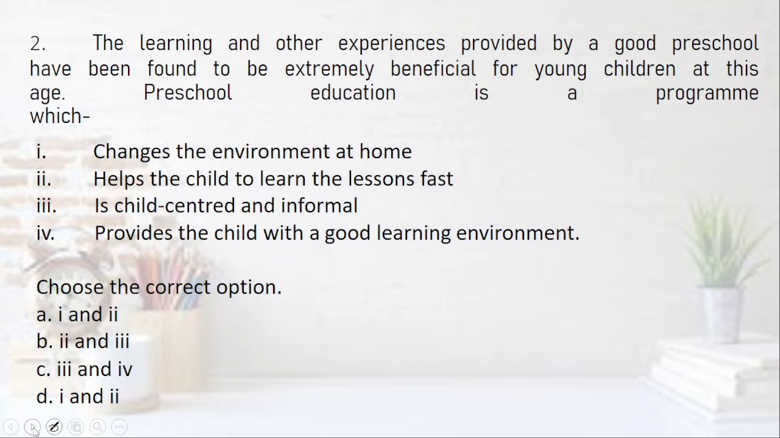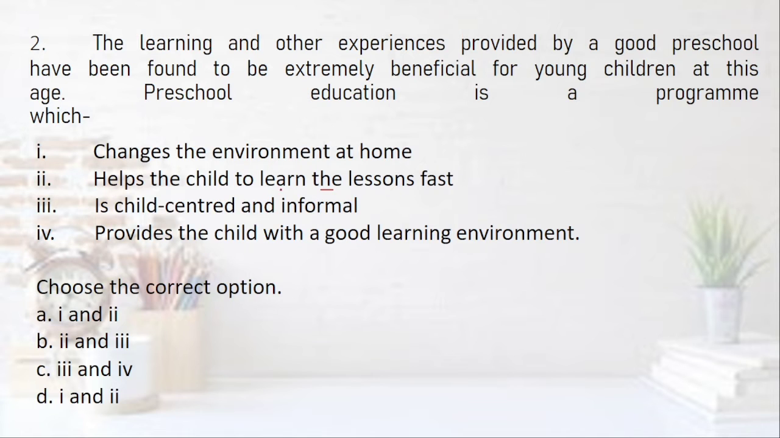Let's move over to the second question. The learning and other experiences provided by a good preschool have been found to be extremely beneficial for young children at this age. Preschool education is a program which, there are 4 options: changes the environment at home, helps the child to learn the lessons faster, is child-centric and informal, provides the child with a good learning environment. So, what are the characteristics which should be there in a preschool education? Changes the environment at home.